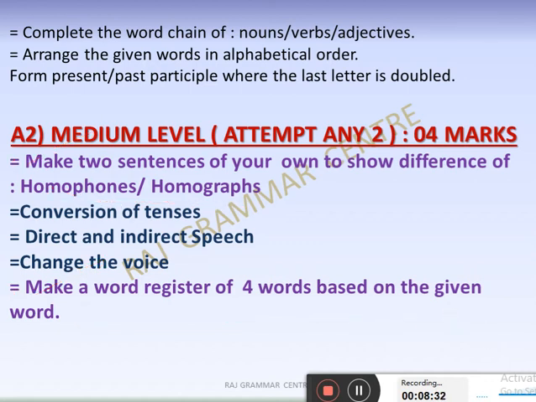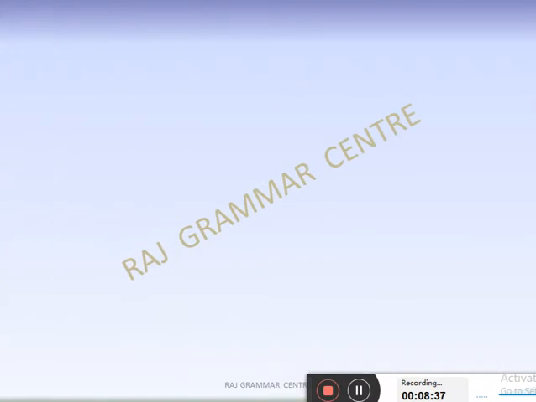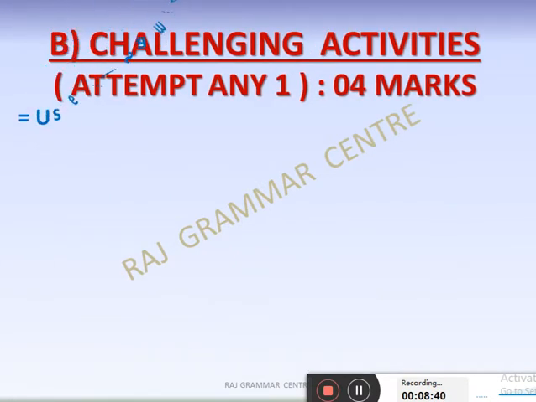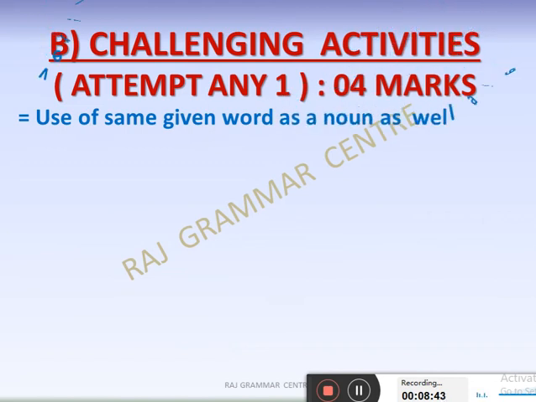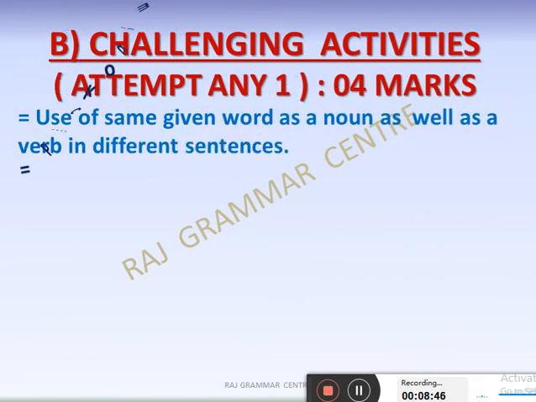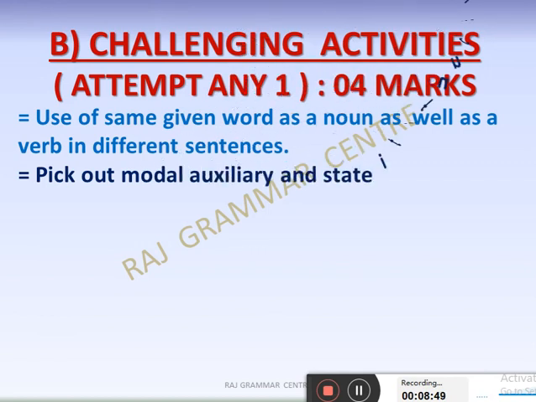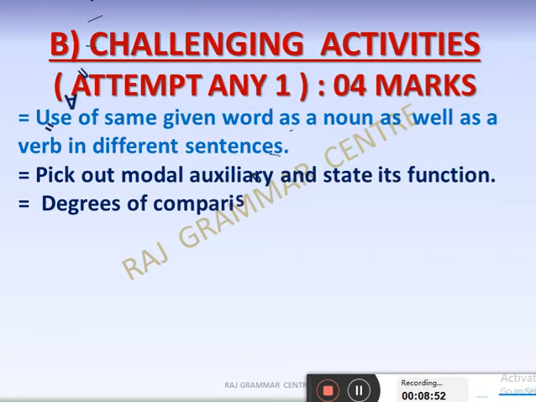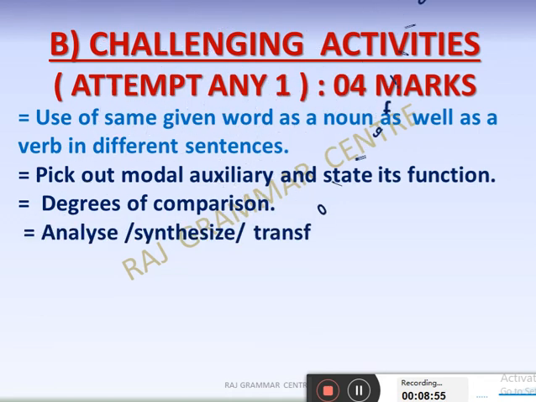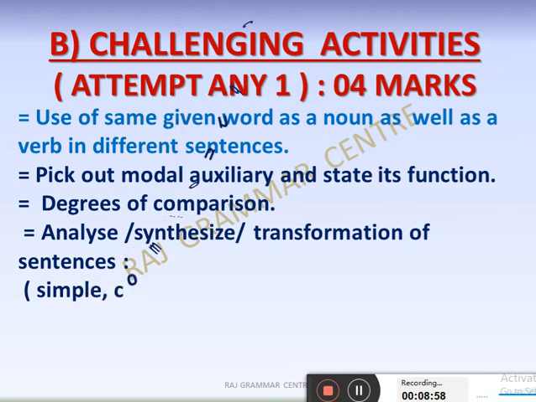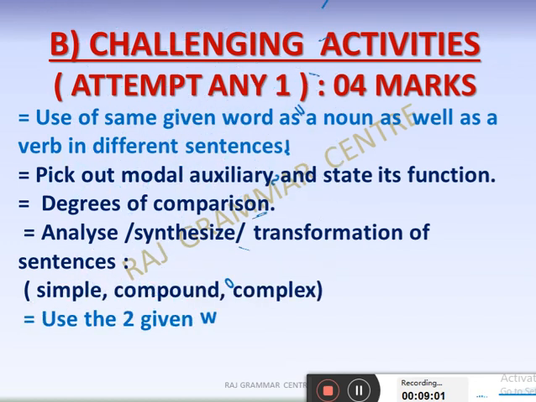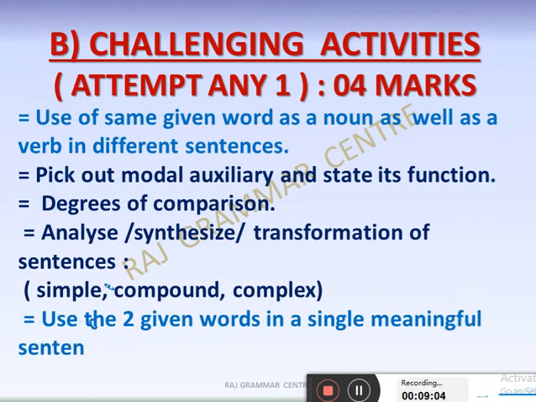Along with that, some other topics are also there which might be repeated. See here. Use of the same given word as a noun as well as a verb in different sentences. This type of question might come in passage also. Okay, I think only this part is here, and the others you are seeing in a different color on the page. One more is here, last, I forgot to inform you. Use the 2 given words in a single meaningful sentence. This also is sometimes repeated in contextual grammar also, right?